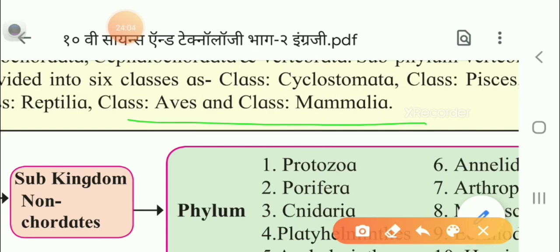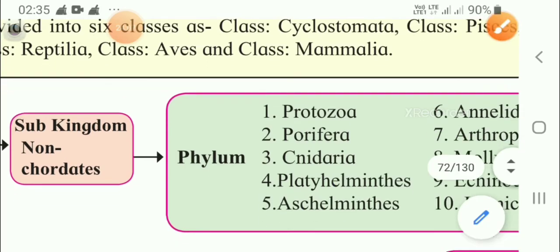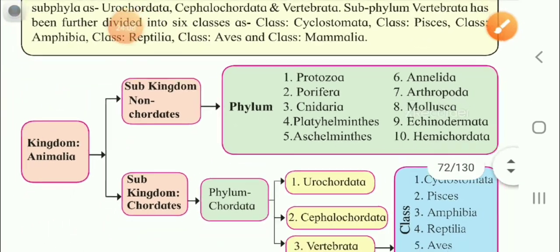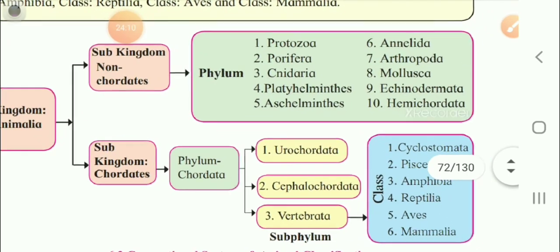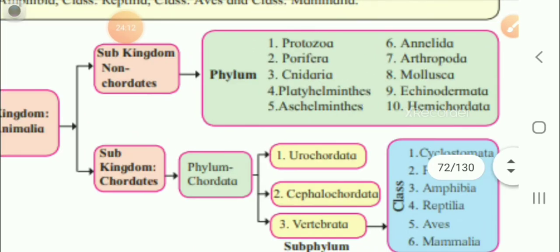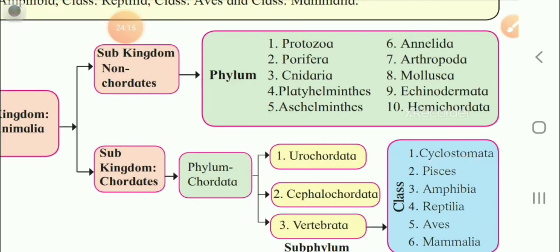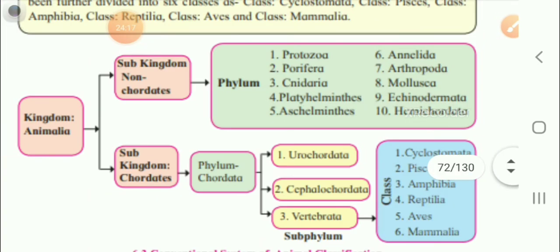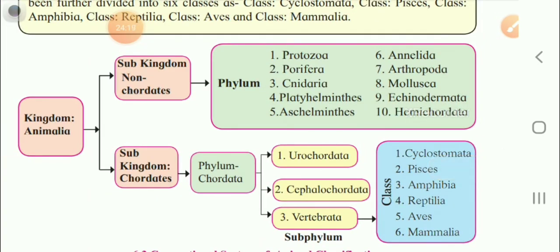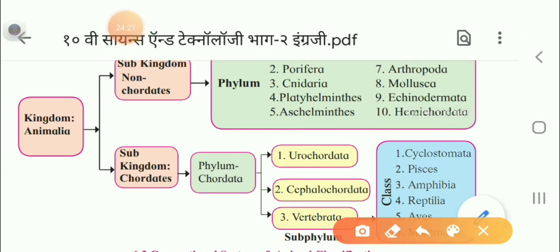Now here you can see in short how they are classified. Kingdom Animalia, this is kingdom Animalia. It is divided into 2 subkingdoms.